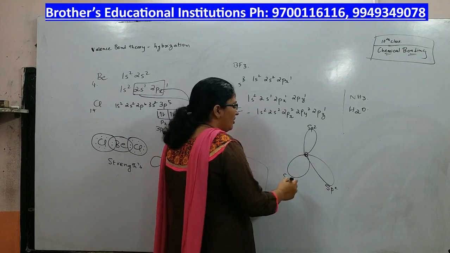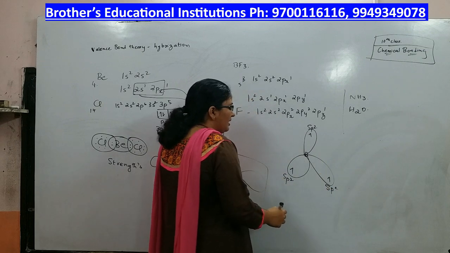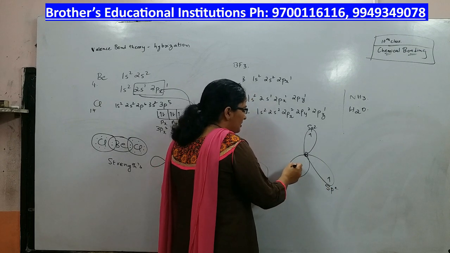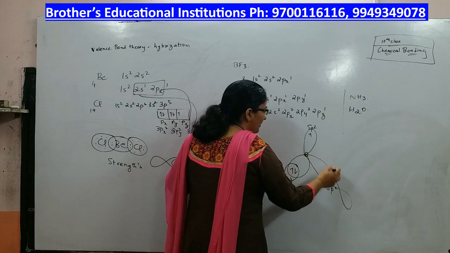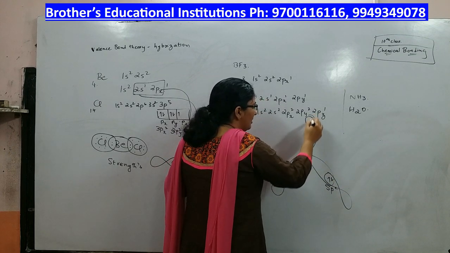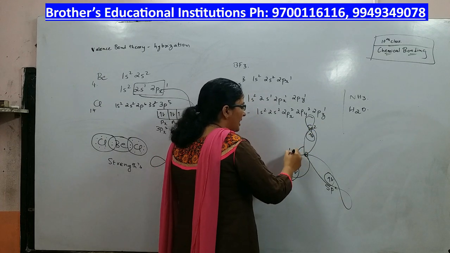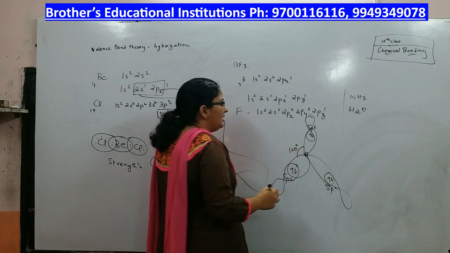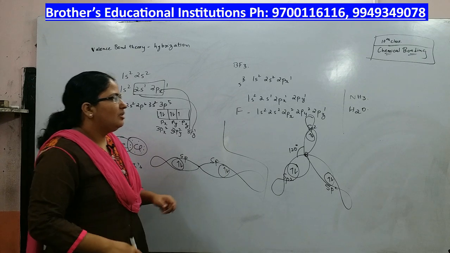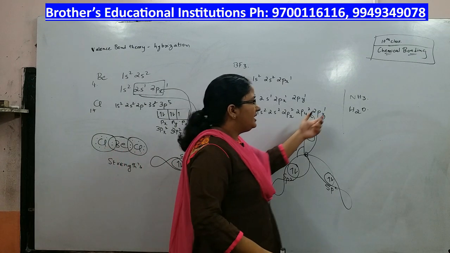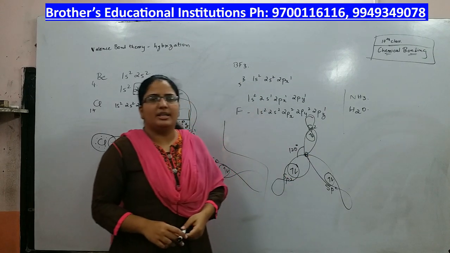Now in each of the sp2 hybrids there will be one electron each. Each overlaps with a pz orbital of a fluorine atom like this. To keep minimum repulsion, the bond angle here is 120 degrees. So this is the phenomenon of hybridization. You further have NH3 and H2O as examples of hybridization. You can check them in your textbook.